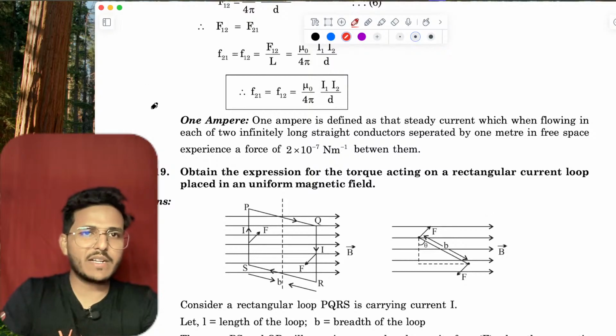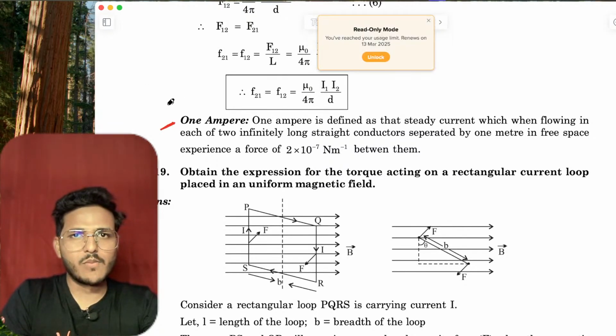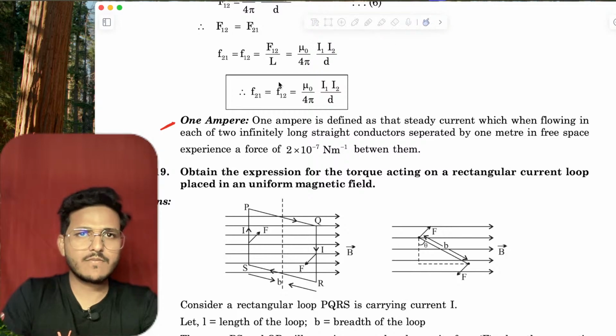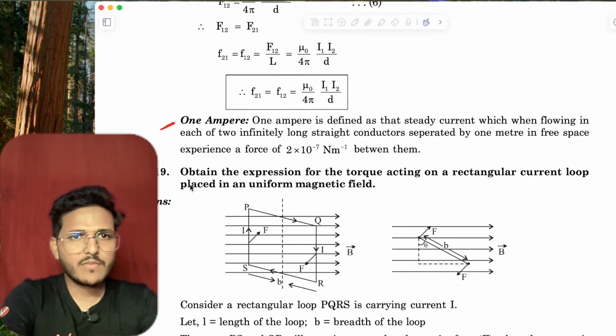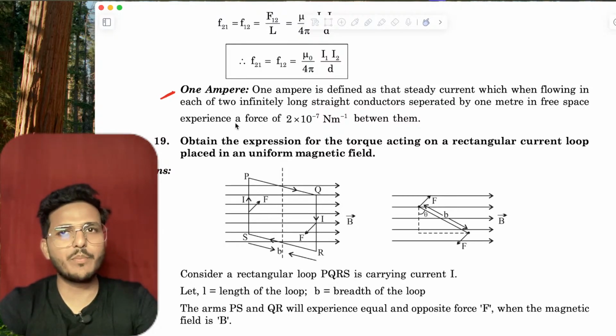And in this part, define 1 ampere. This is too important.